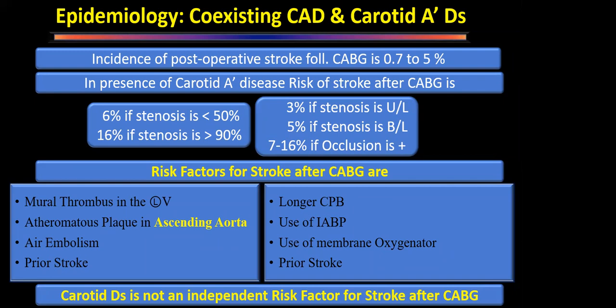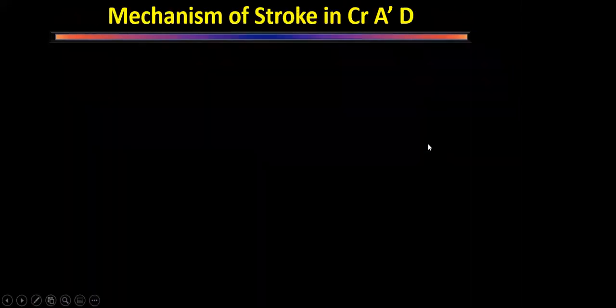So we can see that carotid artery disease is per se not an independent risk factor for patients undergoing coronary artery bypass grafting. That is why the indications for doing a concomitant procedure are very limited.